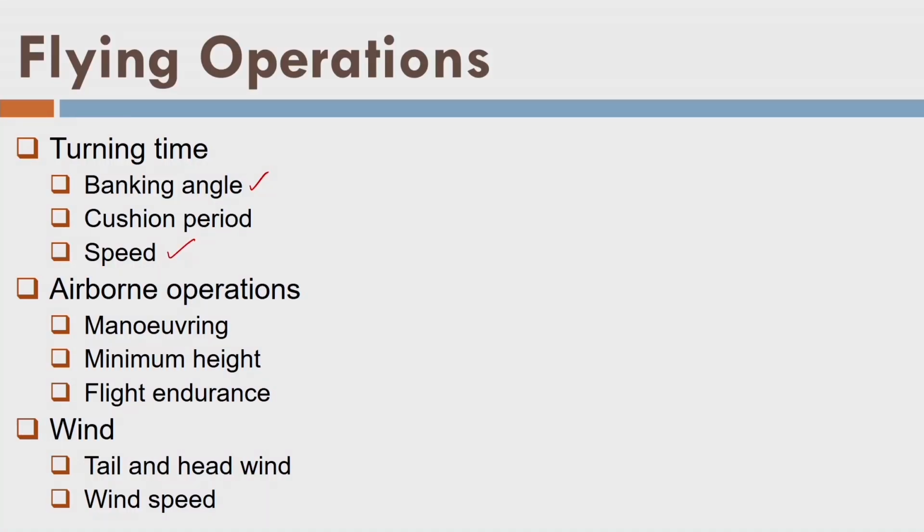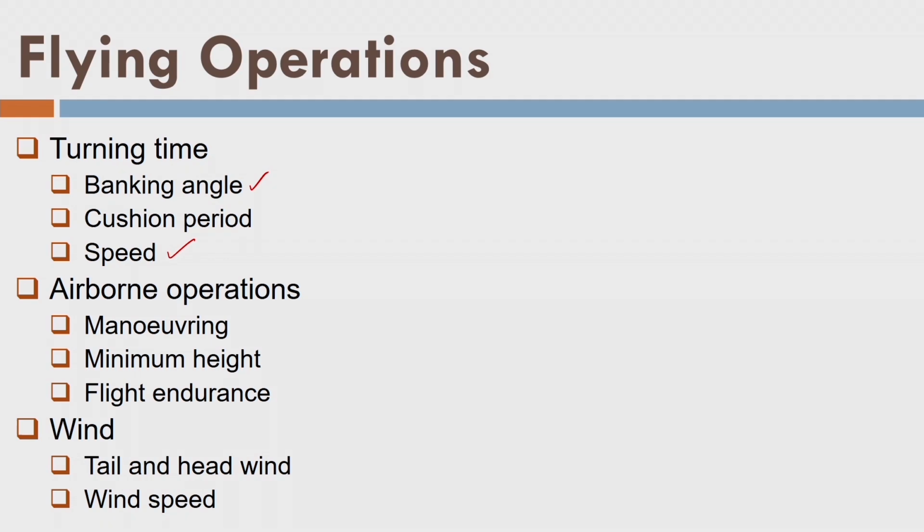And that cushion period is very, very important, because during this period only, a pilot ensures that the aircraft is going to fly smoothly over the next flight strip after turning. So after turning, he takes this much time, and then the speed of the aircraft should be constant. Now what about the maneuvering? Maneuvering can be done on consecutive lines, or it can be done with larger turns. So it will not be on the consecutive flight line, but on non-consecutive flight lines. So we have non-consecutive turning and we have consecutive turnings. Well, we are not talking about all these things in detail, but I am just giving you some hints here.